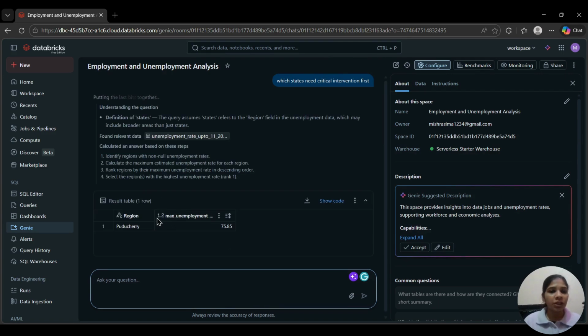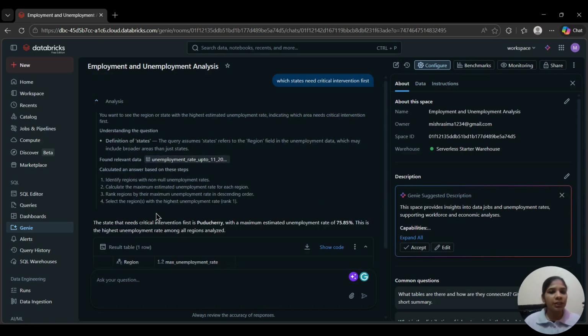Genie automatically generates the SQL, runs it, and returns the results. This means policymakers or government officials can use the dashboard without any technical background. They just ask, and Genie delivers the insights. That's the true power of the platform.